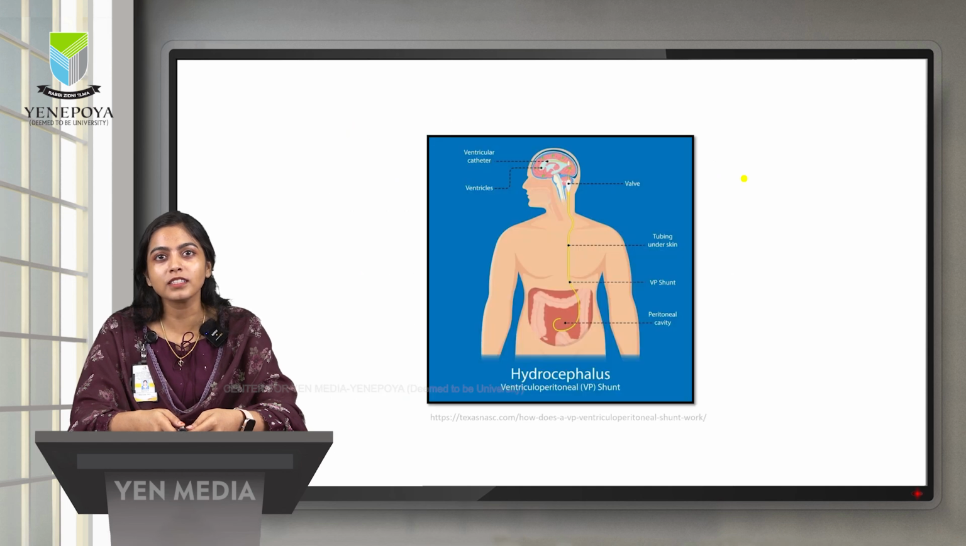So what happens when CSF is accumulated in the ventricles? How do we drain it? We put a tube called a ventriculoperitoneal shunt, which is placed inside the ventricles and drains the CSF into the peritoneum.